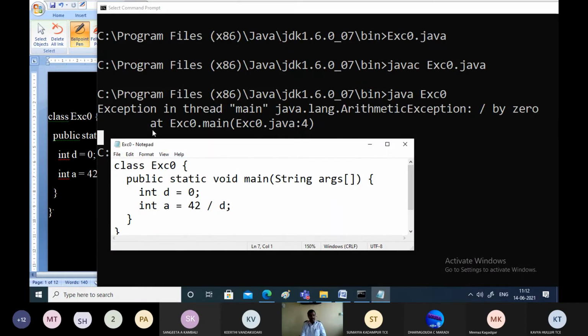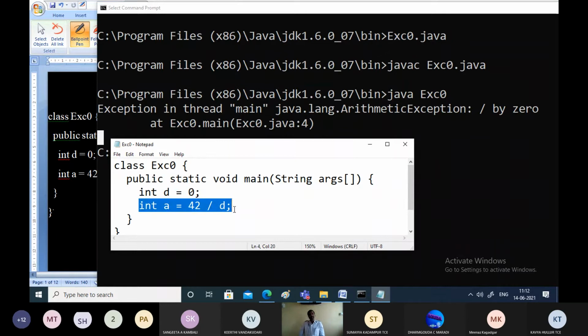And along with that, in the next line, if you can see what it says, it will tell clearly where the error is: in the Exception0 program, in the main function. That means it will also specify the source file. What is the source file? Exception0.java is the source file. In which line is the error? The error is present in line number 4. If you can see, this is line number 1, line number 2, line number 3, and line number 4.